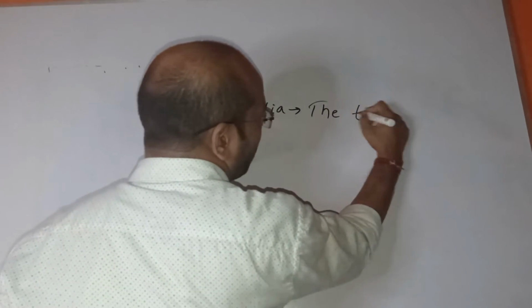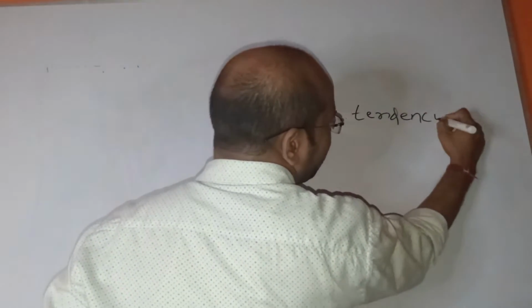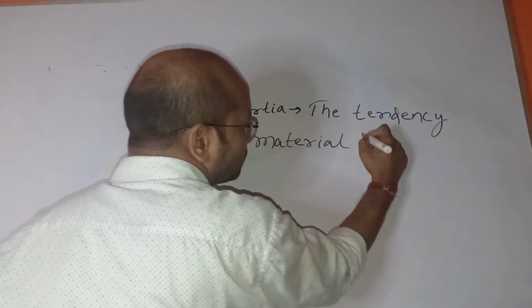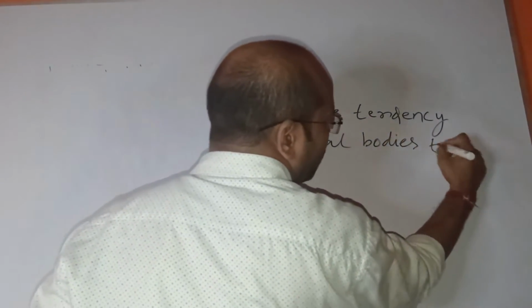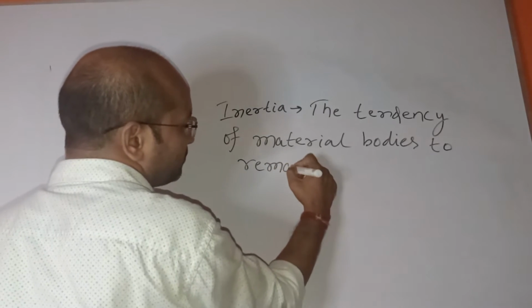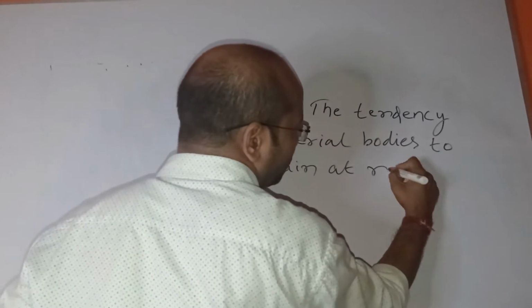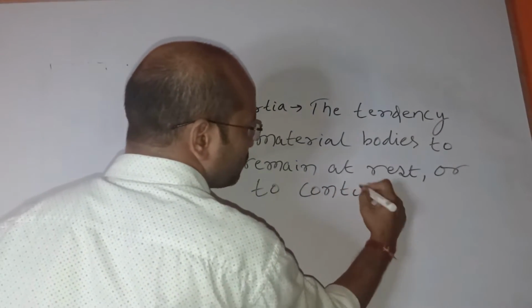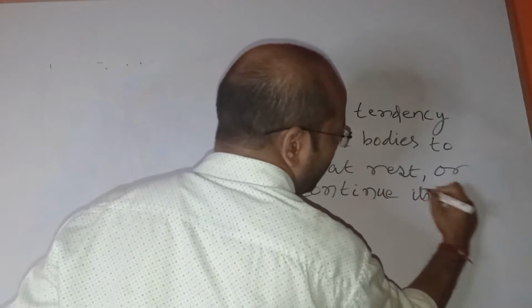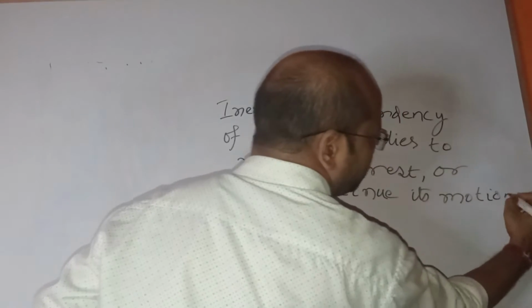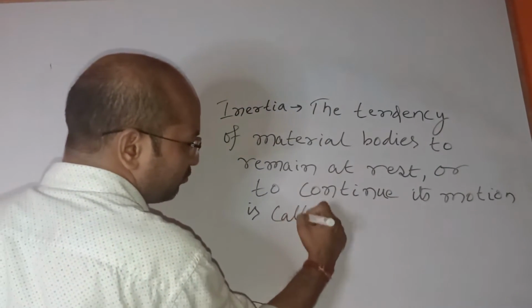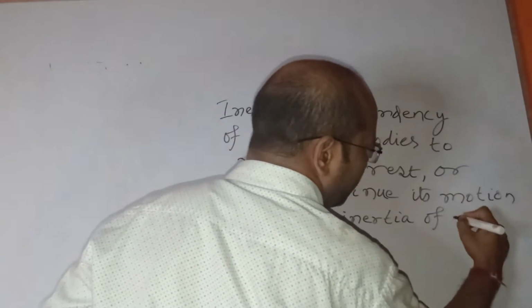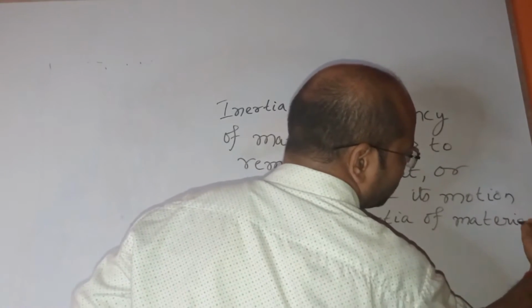The tendency of material bodies to remain at rest or to continue its motion is called inertia of material bodies.